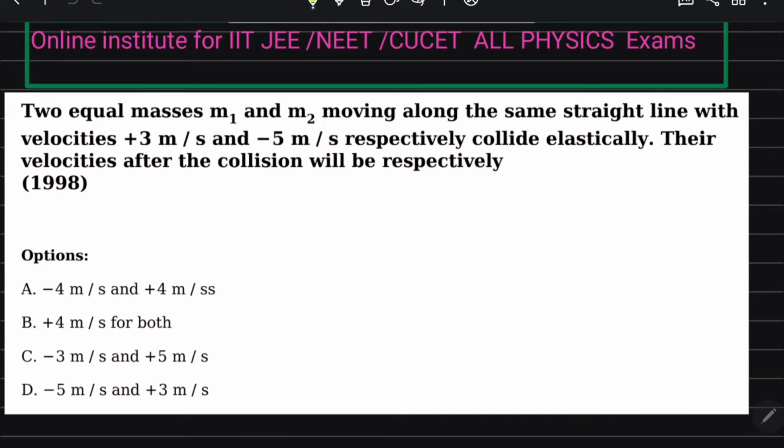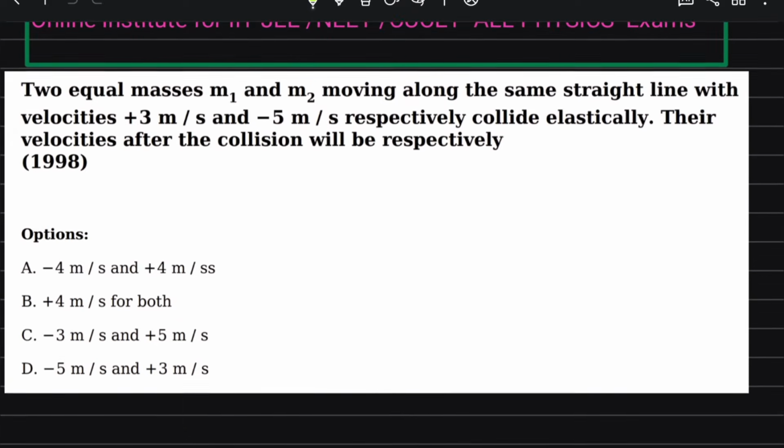So I proceed to the next question. Two equal masses m1 and m2 moving along the same straight line with velocities 3 meter per second and minus 5 meter per second respectively collide elastically. Find the velocities after the collision.